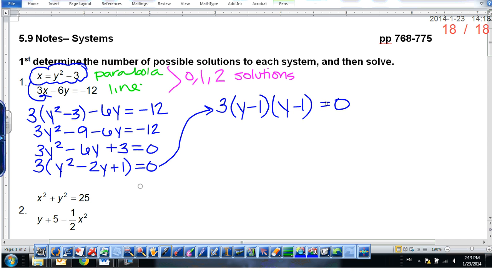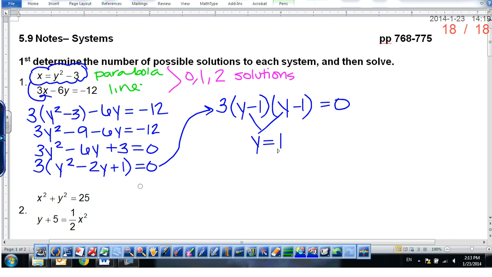Once you factor, what do you do? Set each factor equal to 0, which in this case is going to give us the same solution: y is equal to 1. What about the 3? Well, if you try to set 3 equal to 0, it doesn't work. 3 is a separate factor, so you think about setting 3 equal to 0, but that does not give you a solution.